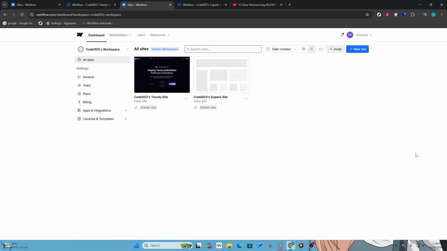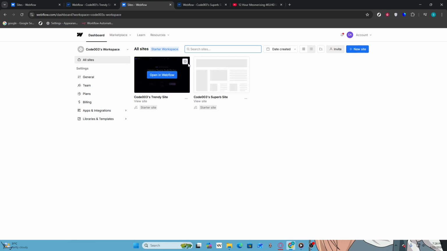First, navigate to your Webflow dashboard. Open your web browser and go to the Webflow website. Once there, look for the site section on the left side of the screen. It is usually the first option listed. Click on it to access your site portfolio.